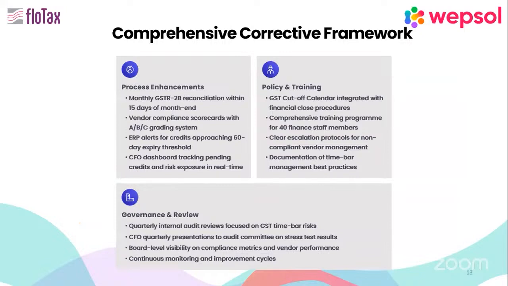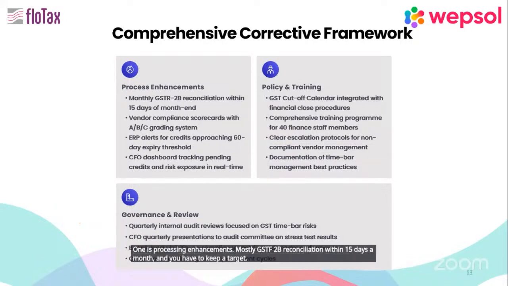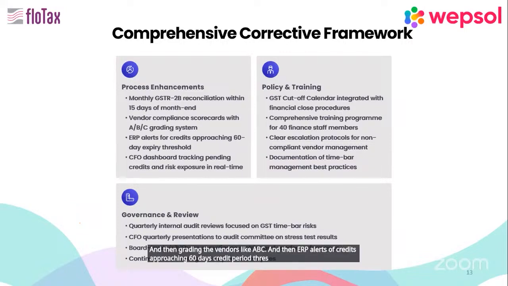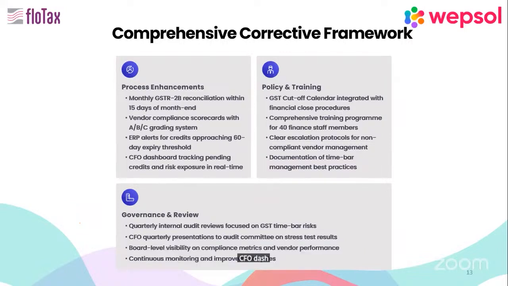Yeah. What is the corrective framework now? One is process enhancements. Mostly GST 2B reconciliation within 15 days, a month end, you have to keep a target. And then grading the vendors like ABC. And then ERP alerts of credits approaching the 60 days credit period threshold, etc. CFO dashboard tracking pending credits and risk exposure in real time.